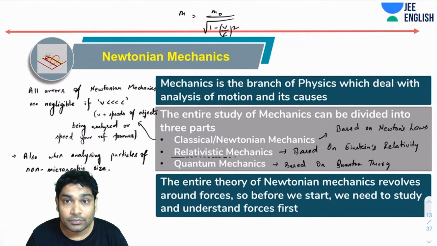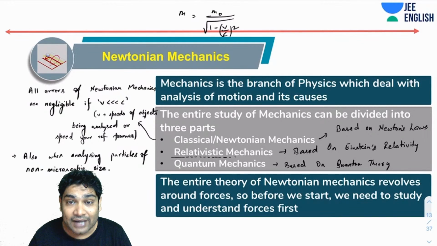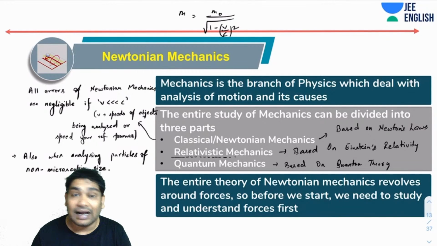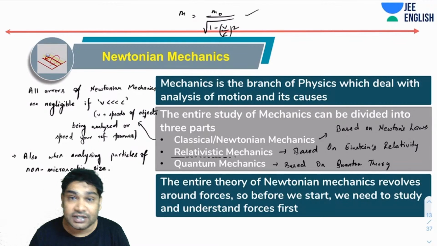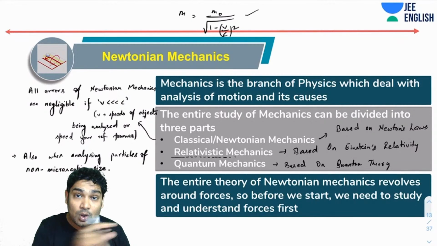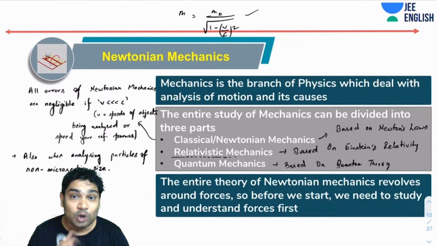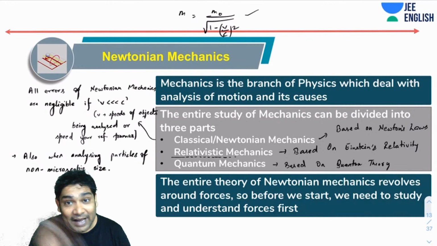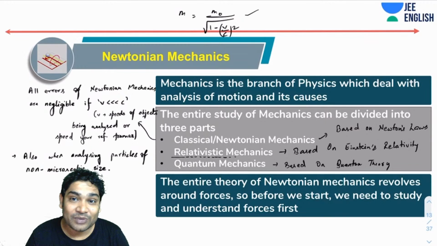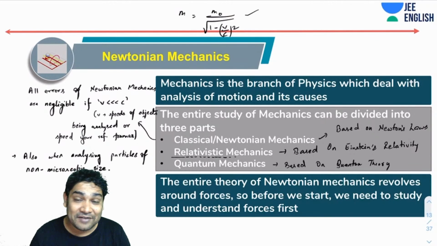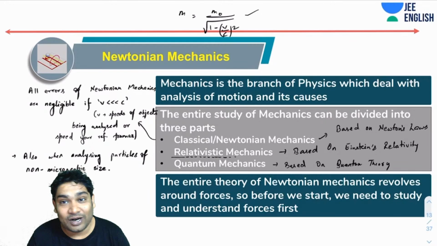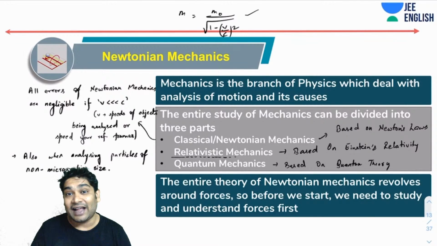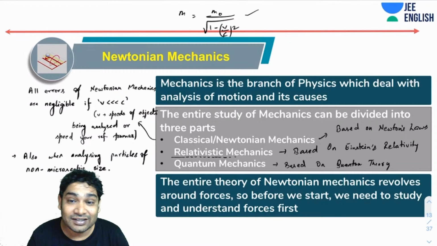Anyway, as I said, Einstein made a lot of corrections. One, the mass is not constant, the mass changes with speed. Second, he also told that if your reference frame is moving with a speed which is close to the speed of light, time starts being slow for you. So time is not the same for two observers who are moving with different speeds. Time also starts becoming different, and that is why time was added as a fourth dimension.